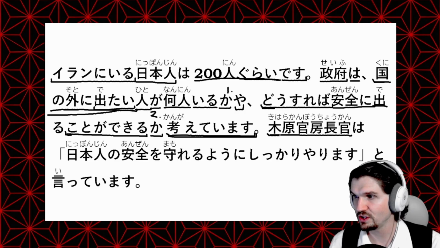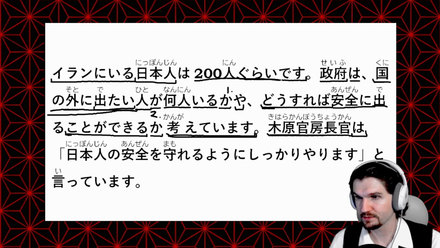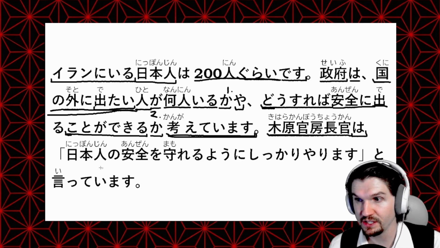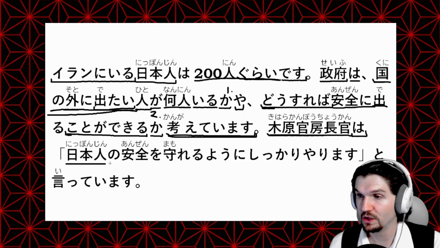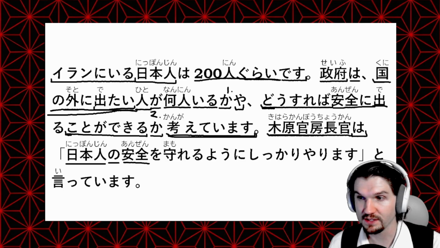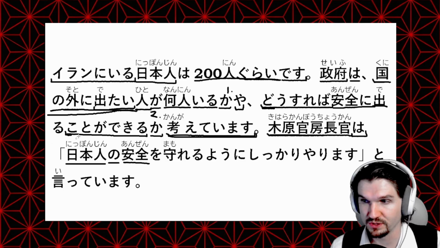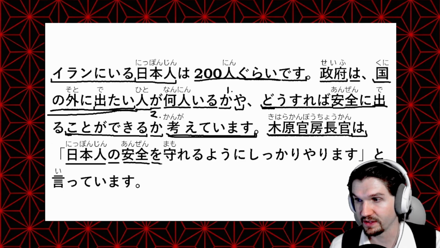So, Chief Cabinet Secretary 木原官房長官は, main idea here. Then we have a quote, which is 日本人の安全. So 日本人, Japanese people. の something of them. 安全, the safety of Japanese people. 日本人の安全を, something is going to be done to this safety.